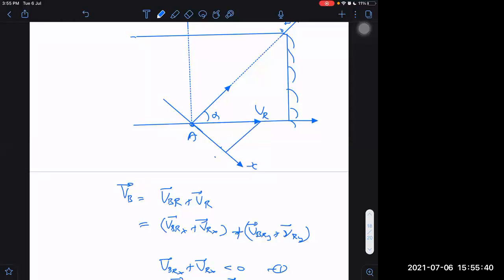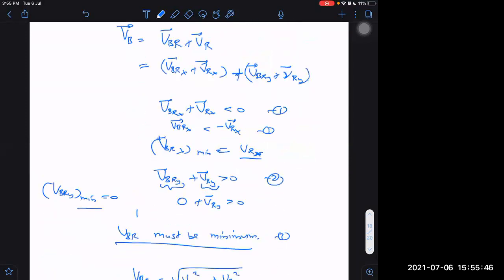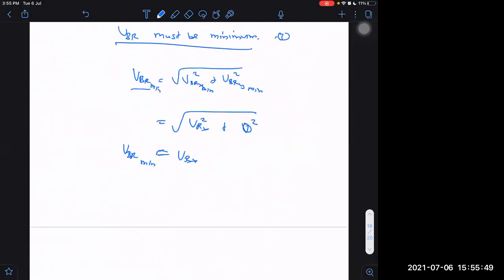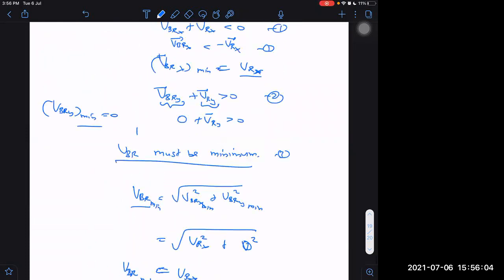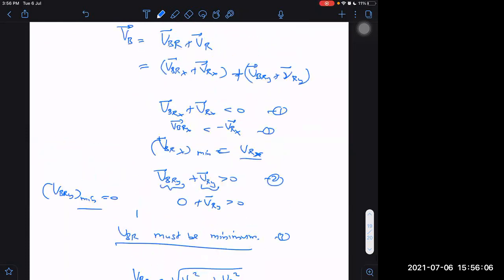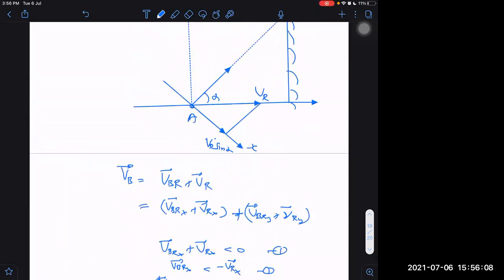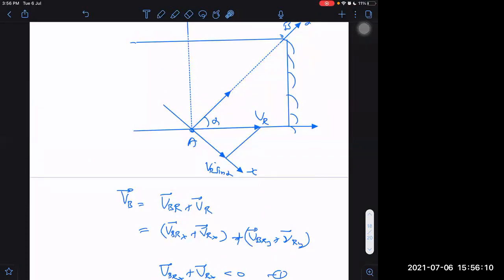It is VR sin alpha, right. So VBR minimum possible is equal to VR sin alpha. So the velocity of the boat with respect to river must be greater than VR sin alpha in order to be able to cross along this line. Right.